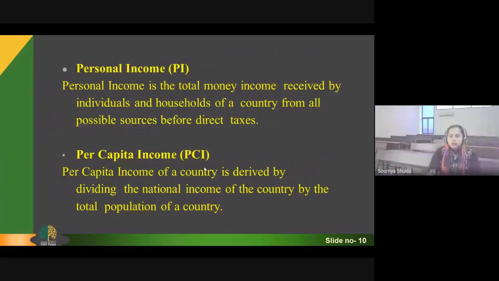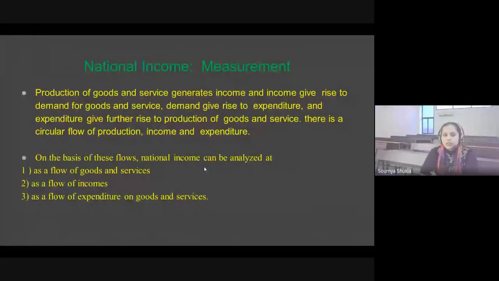The next question arises: how can we measure the national income? Production of goods and services generates income, and income gives rise to the demand for goods and services. Demand gives rise to expenditure, and expenditure gives further rise to the production of goods and services. So it can be called a circular flow of production, income and expenditure.